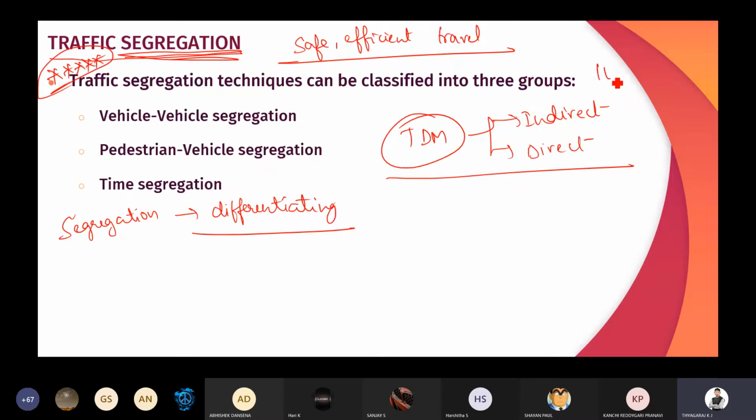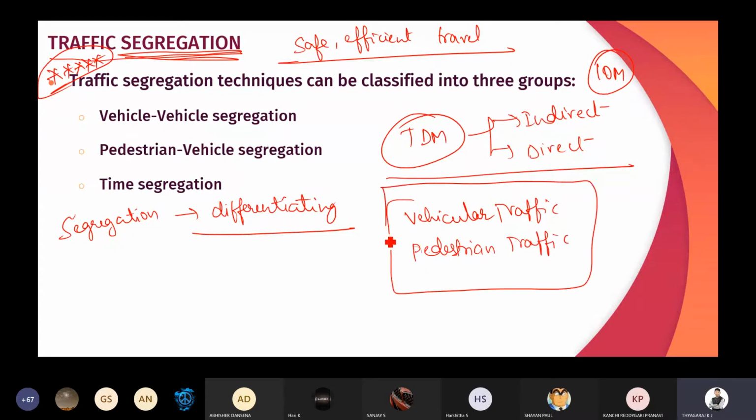They will ask for 10 marks: explain traffic segregation, or explain the various types of traffic segregation. Traffic means we know only two types of traffic are there: one is vehicular traffic, another one is pedestrian traffic.